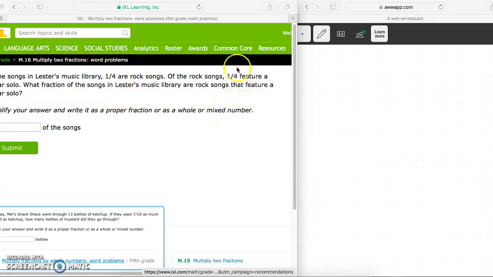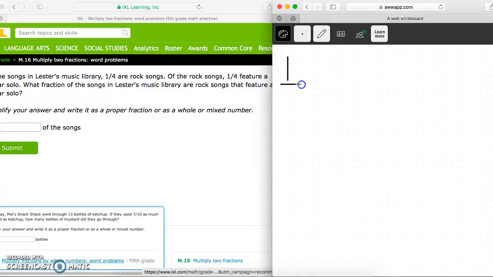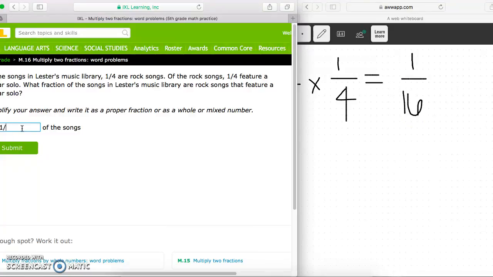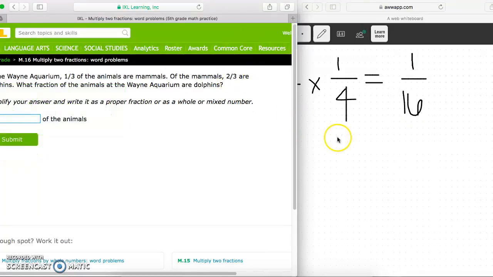So we need to find 1/4 of 1/4. So remember, we have 1/4 of, which means we're multiplying because we're finding a part of a part, times 1/4. Then we just multiply like regular. Numerator times numerator. 1 times 1 is 1. 4 times 4 is 16. It did ask us to simplify our answer and write it as a proper fraction or as a whole or mixed number. 1/16 is as simple as I can go. The only number that goes into 1 and 16 is 1, which means it is as simple as can be. So let's just enter in our answer. There we go. Let's try another one.